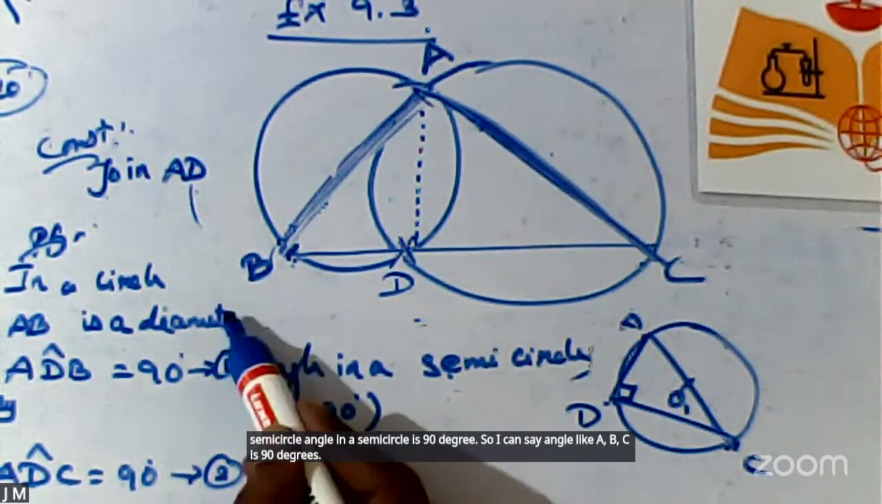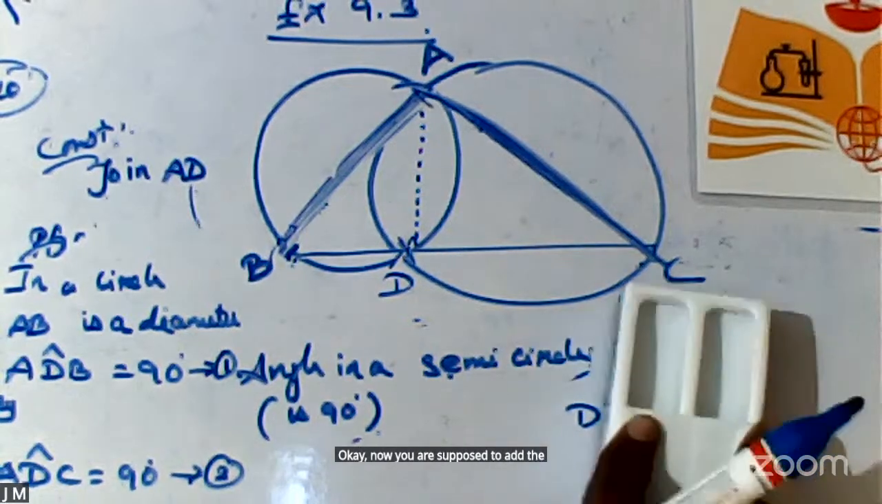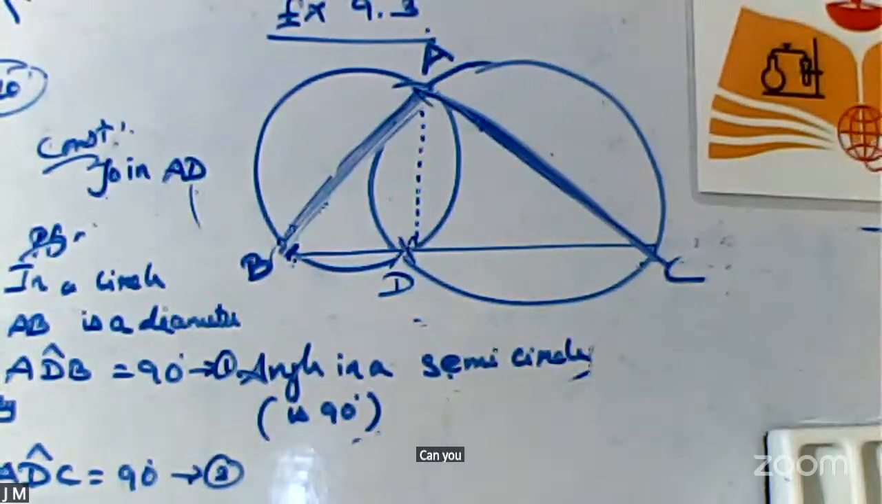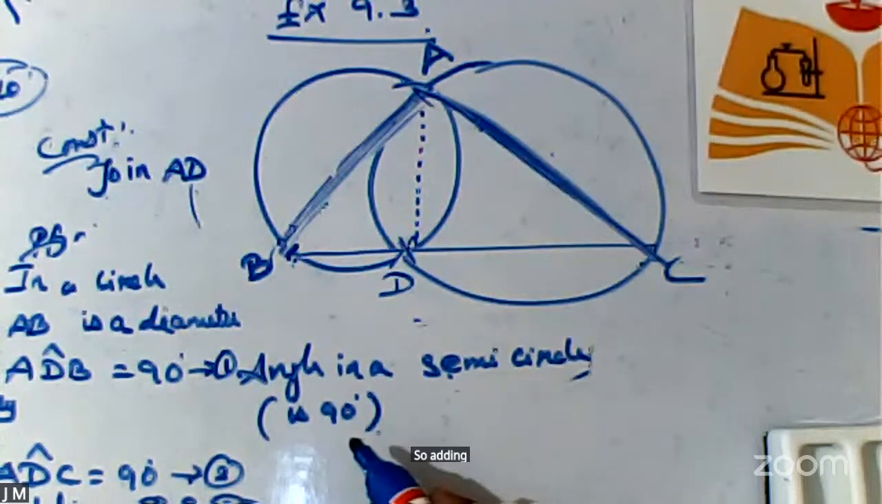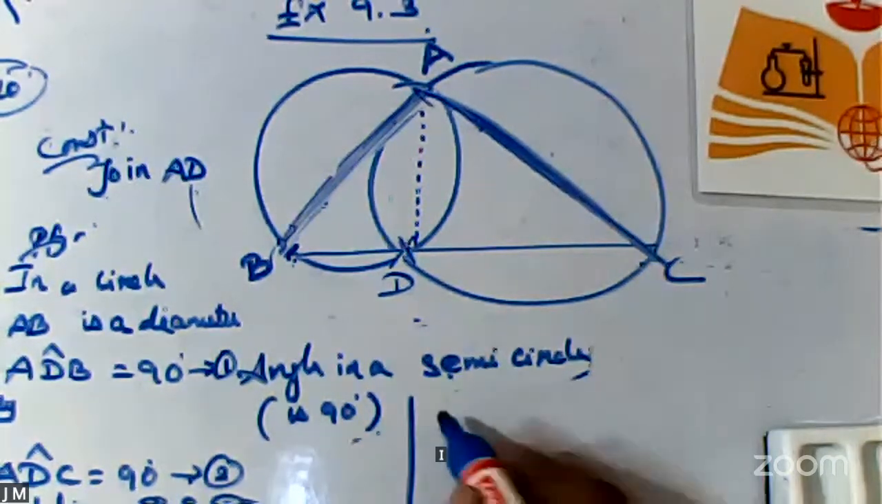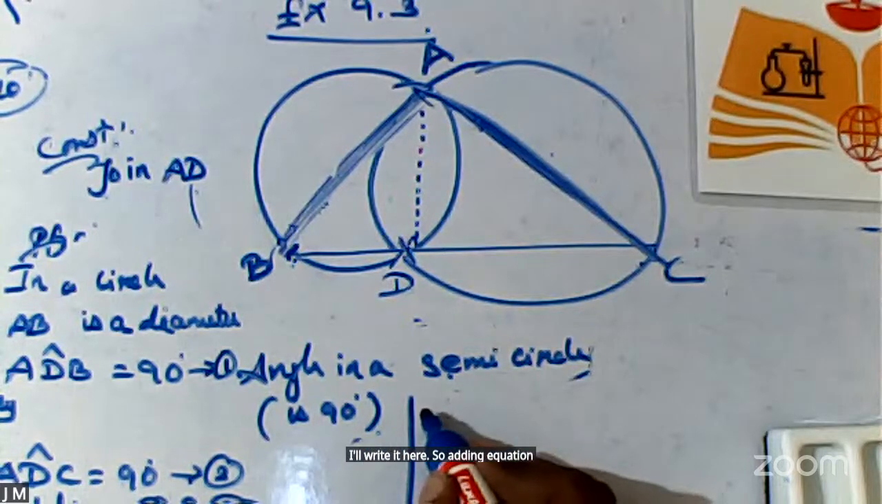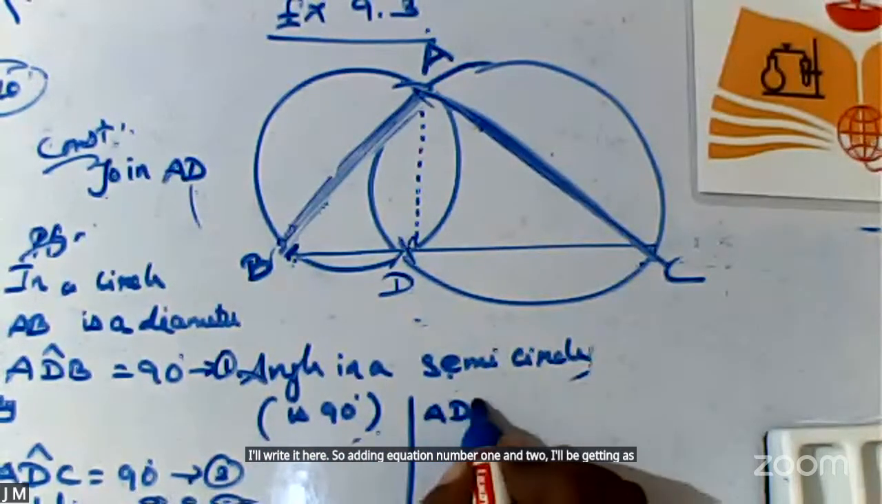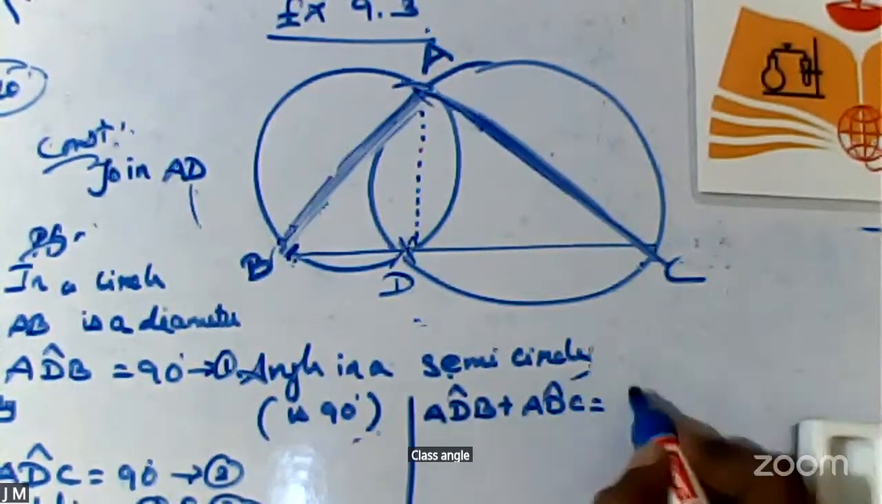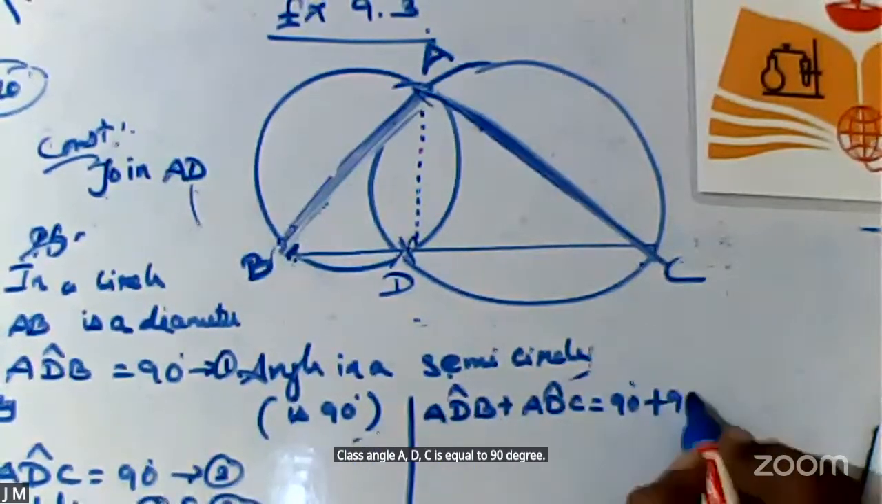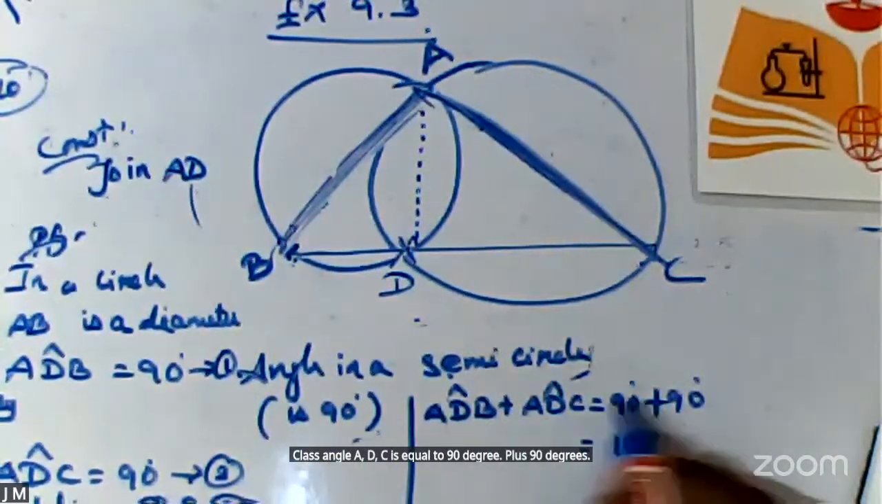Now you are supposed to add the given two equations. Can you add the left hand side as well as the right hand side? Adding equation number 1 and 2, I'll be getting angle ADB plus angle ADC is equal to 90 degrees plus 90 degrees, which is nothing but 180.